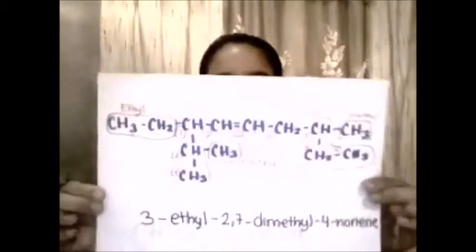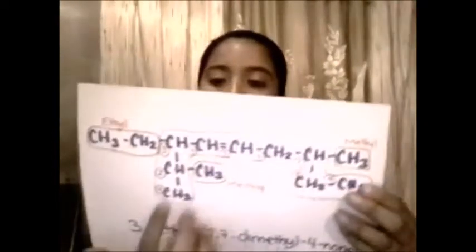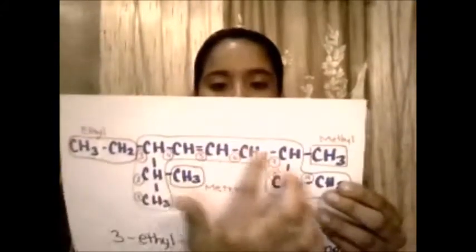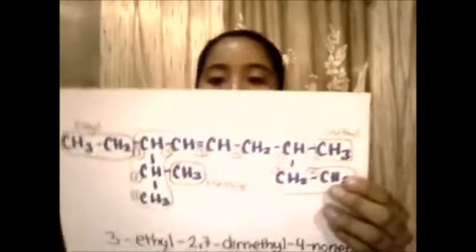The first step is choosing the longest main chain containing the double bond. And in this compound, the longest chain is this. And well, having branches, it is taken as the main chain the one containing the largest number of double bonds, even if it is shorter than the other. The second step is counting from the end closest to a double bond.